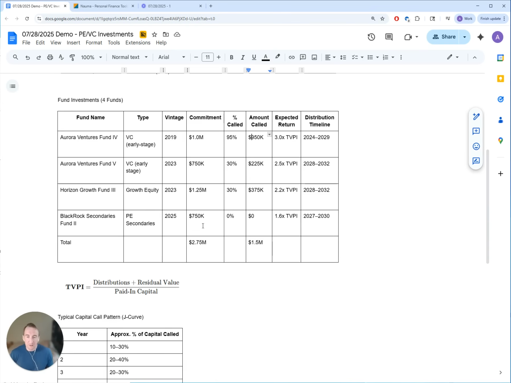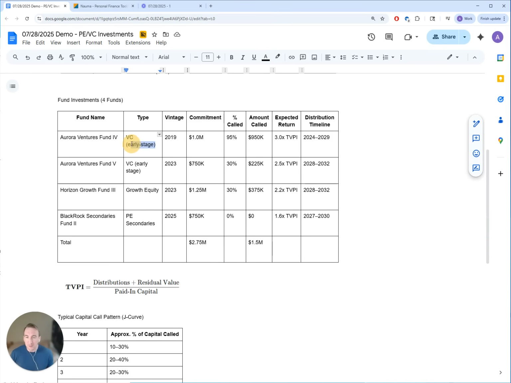What is TVPI? So I put a formula here below. It's total value to paid in capital. So you take all the distributions that were already made by the fund and residual value, which is still in the fund, and you divide it by the paid in capital, the one that was provided into the fund. So it's a metric that is used to understand the profitability of the fund.